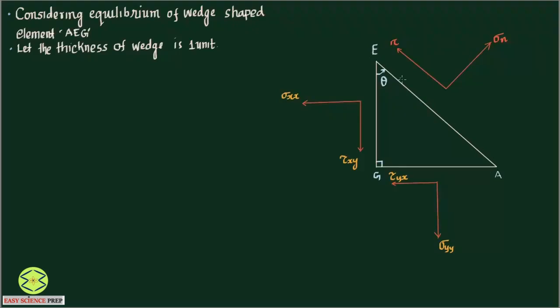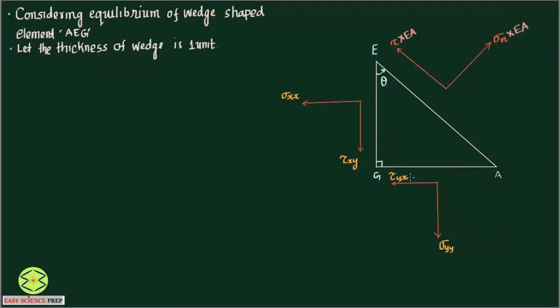So what is the area of EA, this particular plane? EA into 1. So I will multiply this with EA, and this becomes the force. Tau into EA again becomes the force. Simply multiplying by length, sigma YY into EA becomes the force. If you see here, this length is EG, and this length is GA.